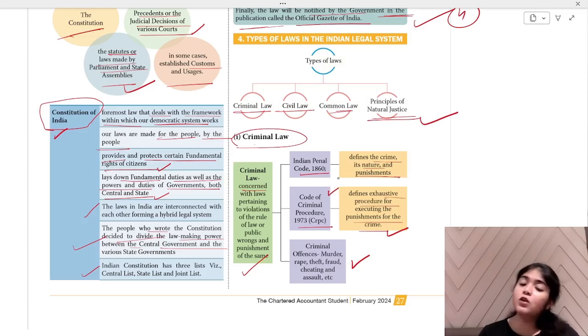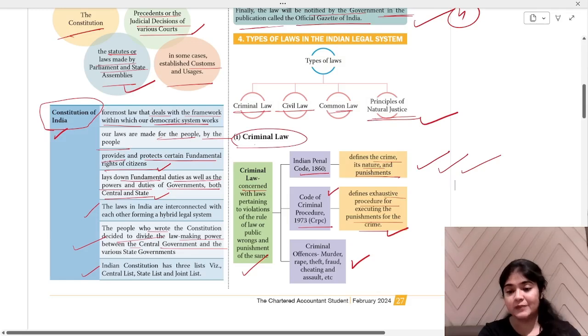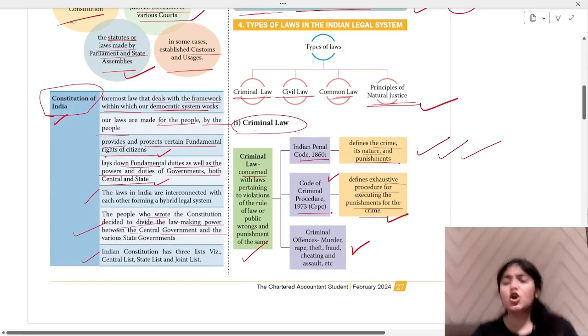In the Indian Penal Code, they will tell you if you do this, this is a crime, what type of nature of crime this is, what punishment is to be given. All this will be given in your Indian Penal Code 1860. Okay, they can ask you a short note on criminal law.